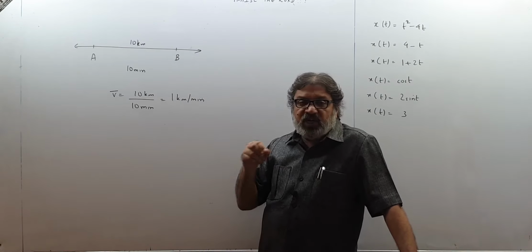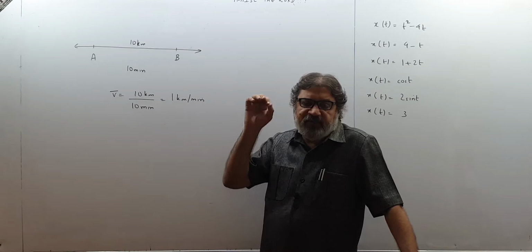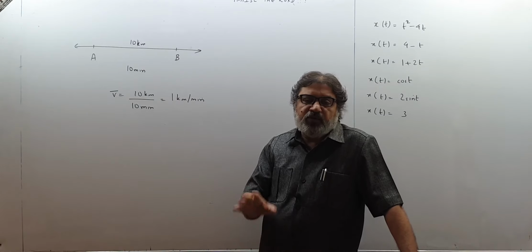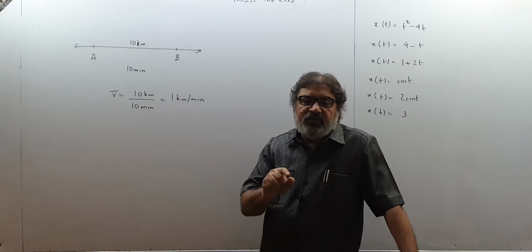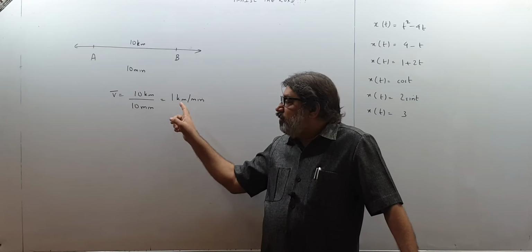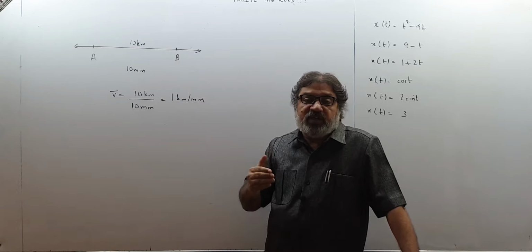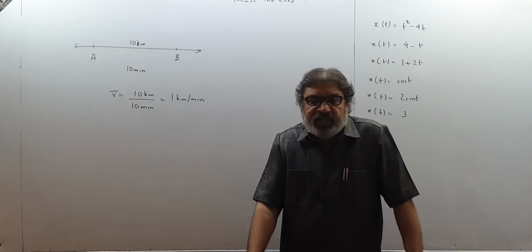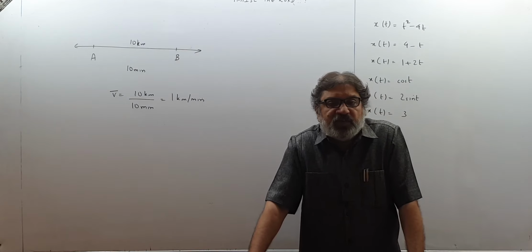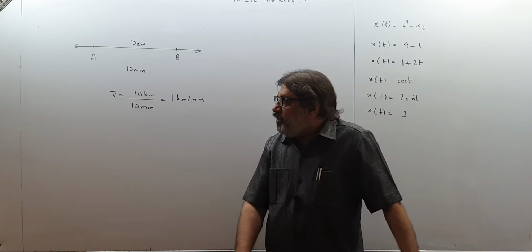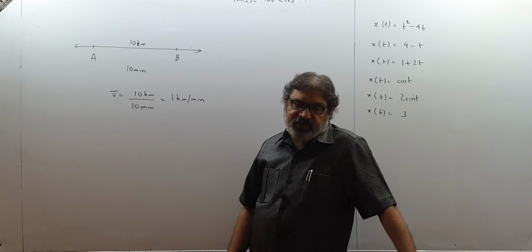If the velocity would have been 1 kilometer per minute at every instant of time, supposedly that was possible, then only we would say velocity is 1 kilometer per minute, because velocity means instantaneous velocity at each time. And then because we know velocity at each instant of time was 1 kilometer per minute, we don't use this symbol v bar, we say velocity is 1 kilometer per minute.